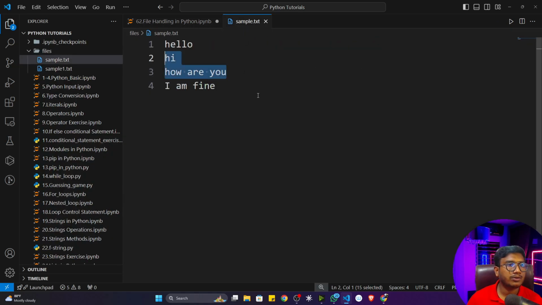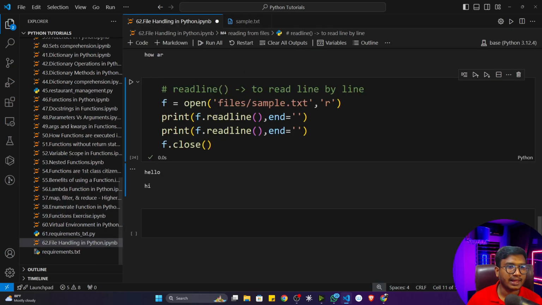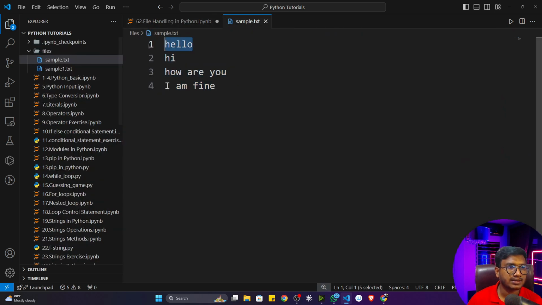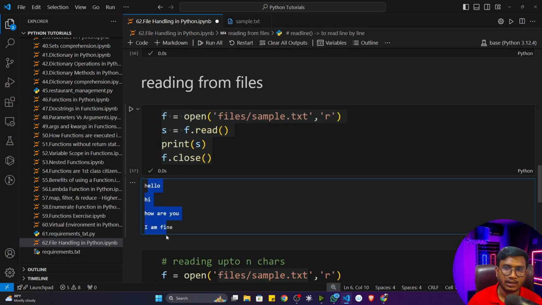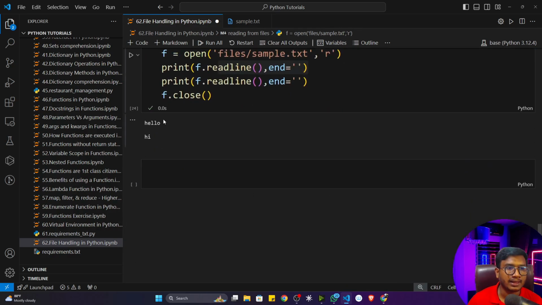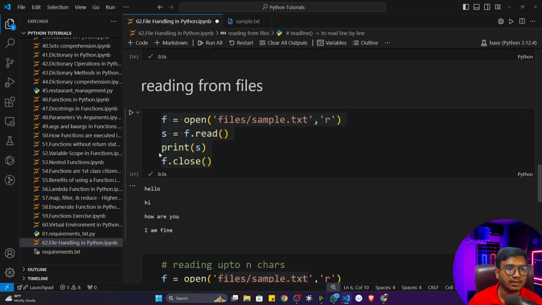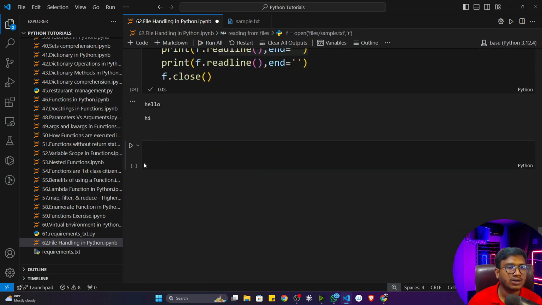Now let's say I want to read all the content line by line. First I will read this line, then this line, then this line. Instead of loading all the data into my memory, I want to read only line by line because it's more efficient. Now you are loading line by line, not the entire data into memory. What read does is load the entire data into memory, but I don't want that. I'll just read line by line.